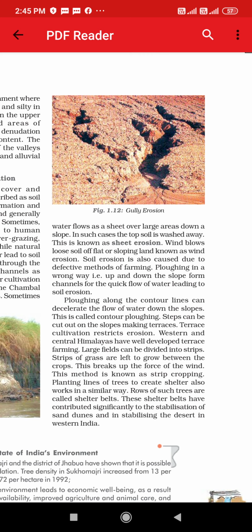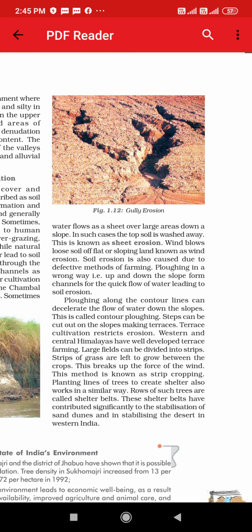Terrace farming, where we can grow tea, coffee, right? Terrace cultivation restricts erosion. If we do cultivation in such terrace type of farming, then it is possible that erosion does not take place because water will flow down easily. Western and central Himalayas have well developed terrace farming.